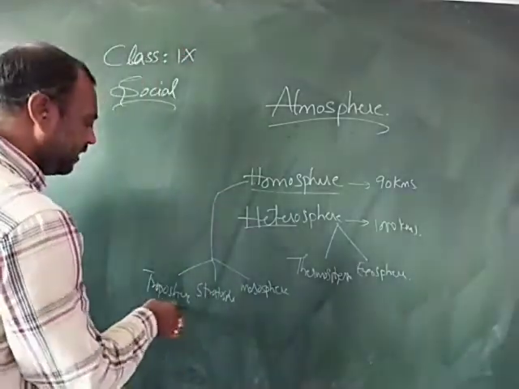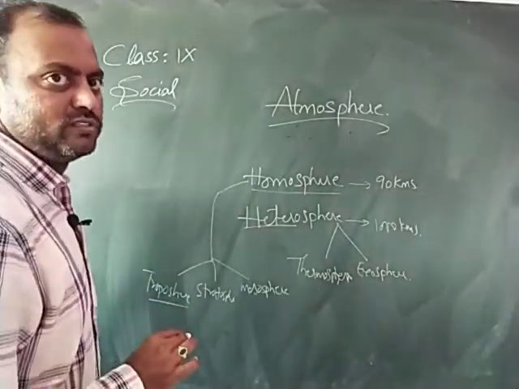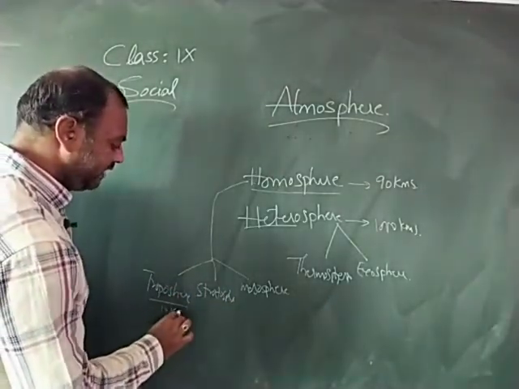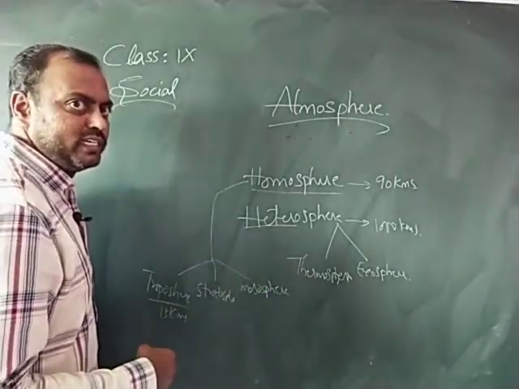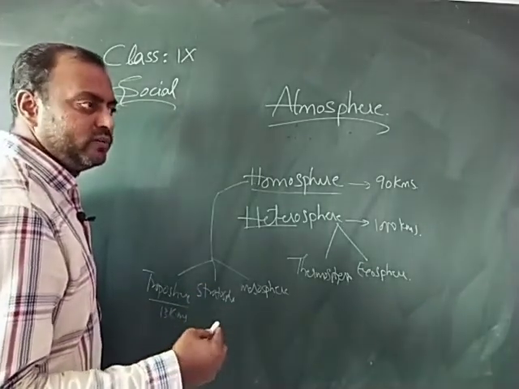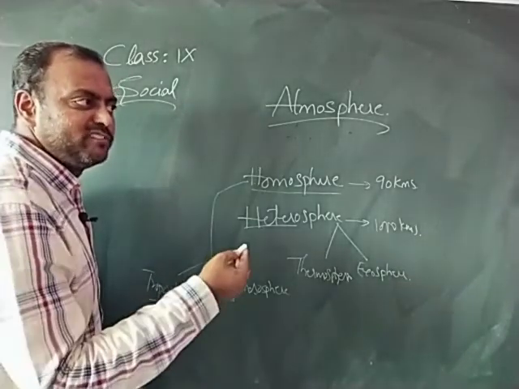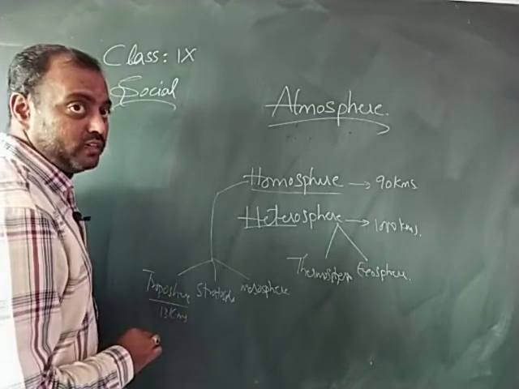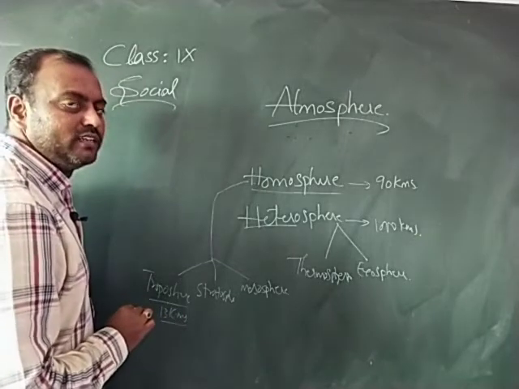So first let us learn about the troposphere. This layer extends up to 13 kilometers on average, but the height of the troposphere varies at the poles as well as at the equator. At the equator it is 18 kilometers from the surface, whereas at the poles it is 8 kilometers, because at the equator the atmospheric conditions are very hot, the heat gets transported through the currents, and it extends up to 18 kilometers. But at the poles it is only 8 kilometers. So the average height of this troposphere is 13 kilometers.